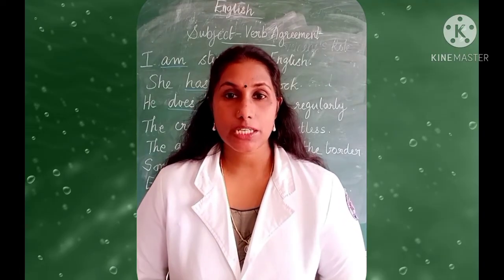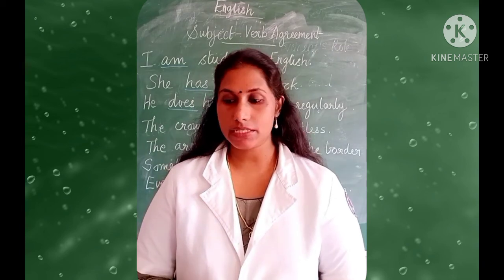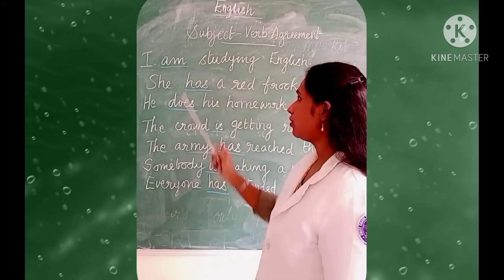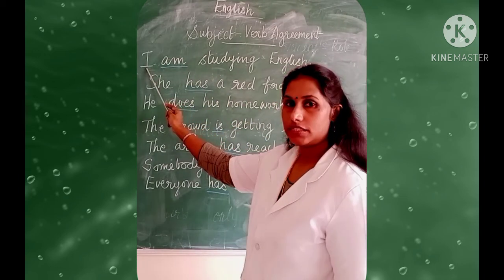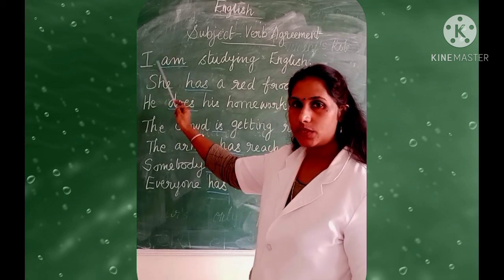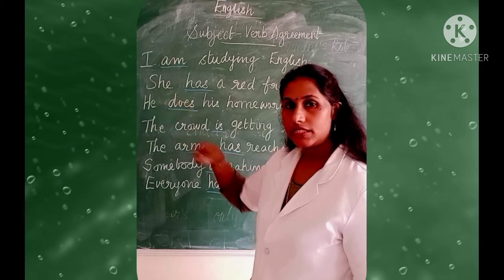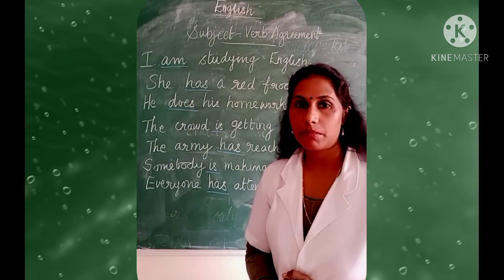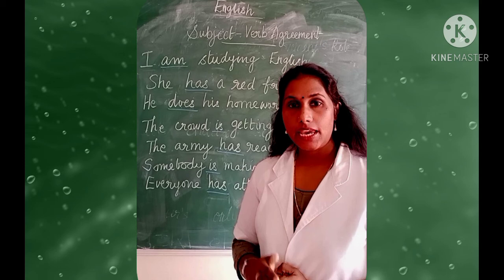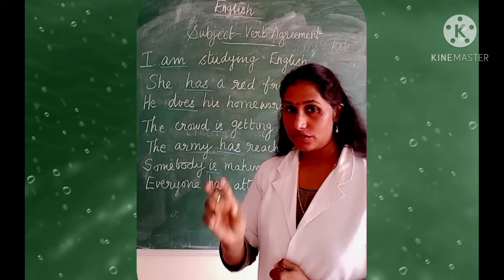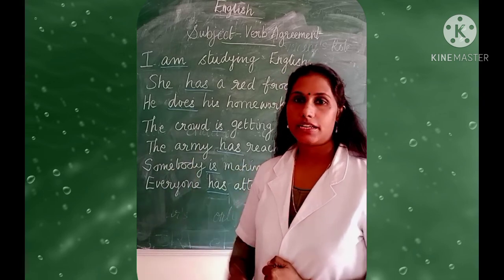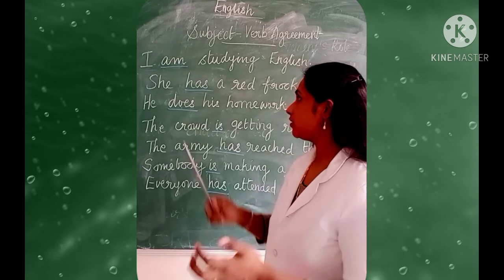So let me explain this with a few examples. Now look at these sentences. I am studying English. So here I is a singular subject. So what is the verb to be used? Am. Always with I we are using am. Now let us frame it in some other way. She is studying English. They are studying English. So then the verb changes. When you use they, the verb changes. They are studying English.